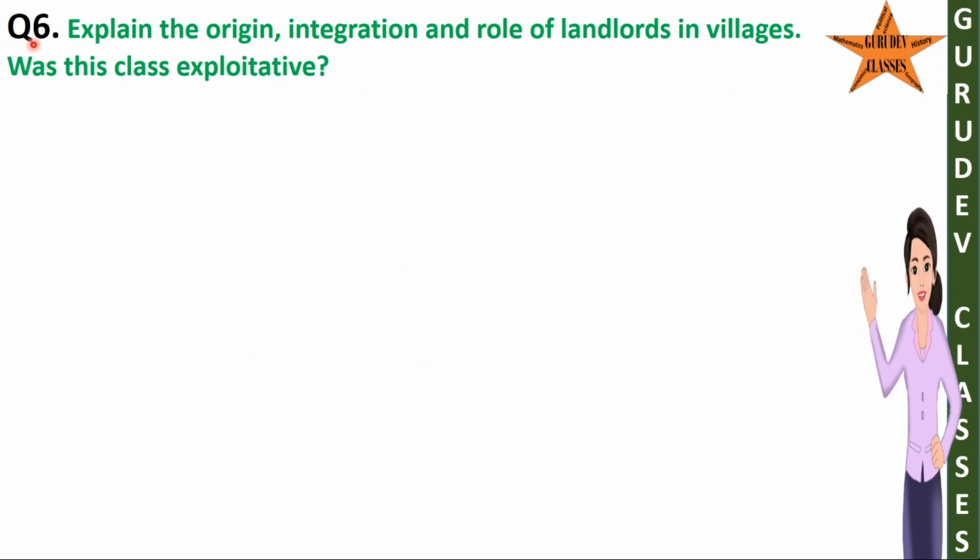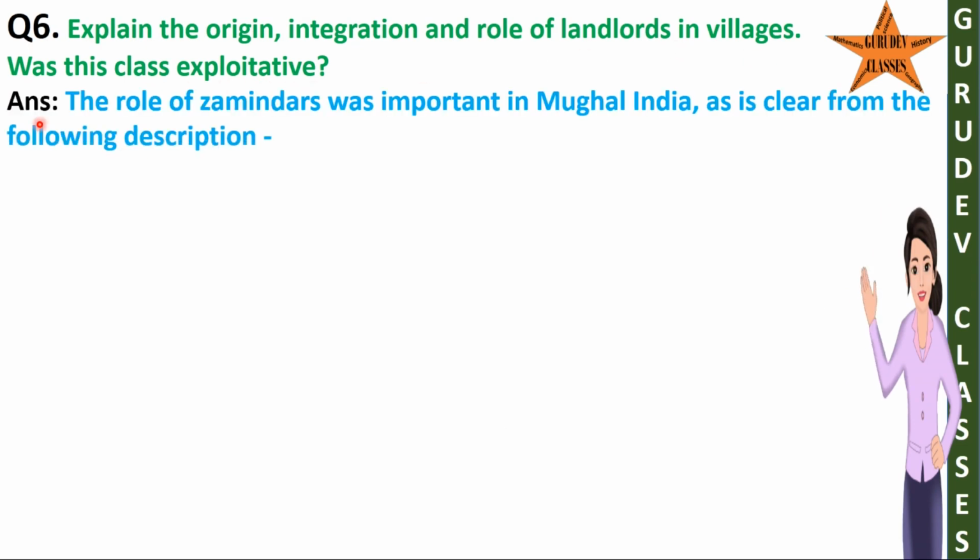Question 6. Explain the origin, integration and role of landlords in villages. Was this class exploitative? Answer. The role of Zamindars was important in Mughal India, as is clear from the following description.